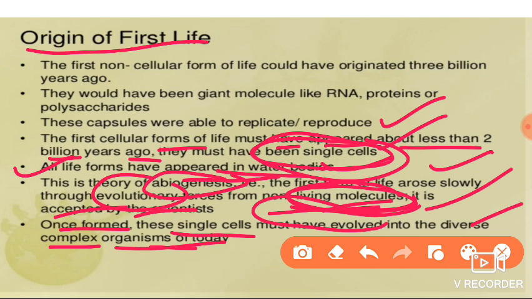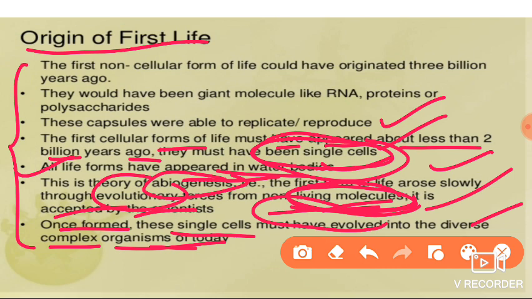I think you have understood all these points. Students, it is quite confusing. Evolution is such an unimaginable thing. No one was present during the formation of Earth or the formation of life. So, based on some aspects and evidences, we give some theories.